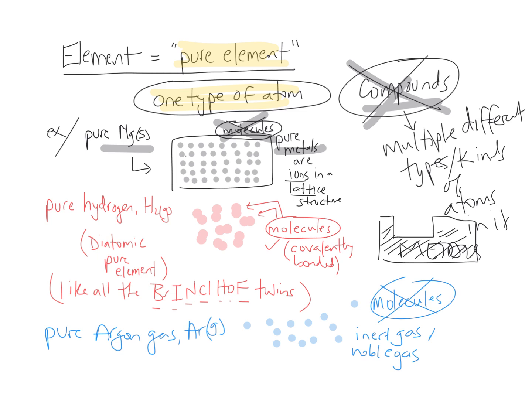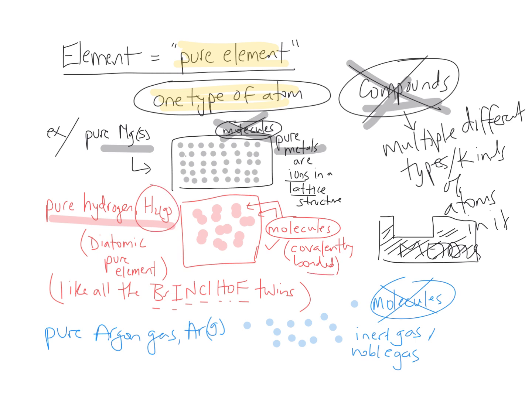And an example of a molecular pure element is found in red there, and that is something like pure hydrogen. And we might represent them like these little guys that you see here in this sample. Okay, they are little individually bonded pairs of hydrogen atoms, so that's why we represent pure elemental hydrogen as H2, and they're covalently bonded, so technically they are molecules.